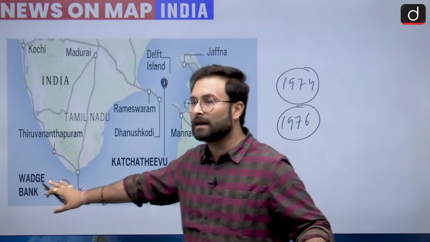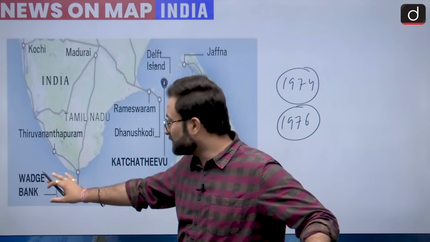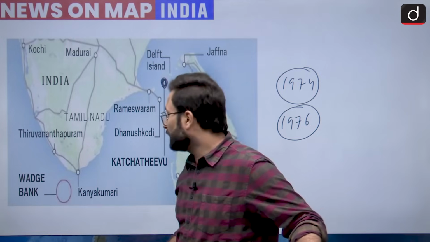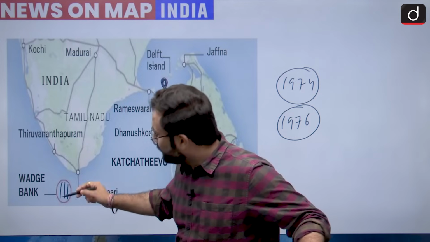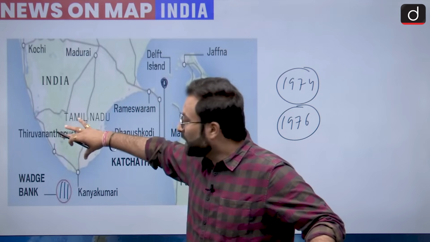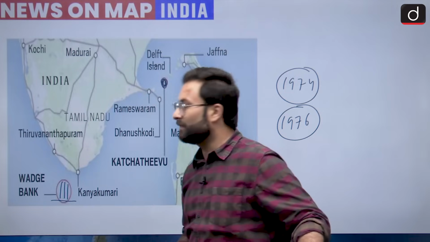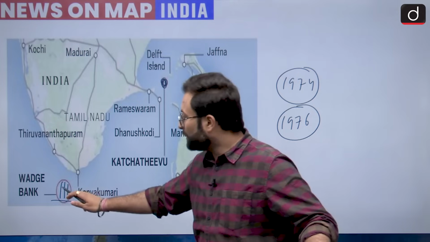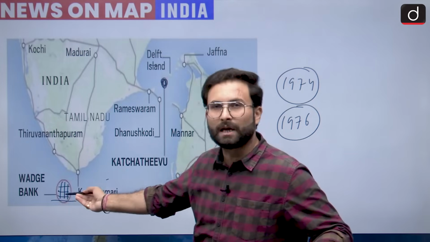But the Sri Lankan government says there is a following agreement in 1976, which says that this Wedge Bank area has been given by Sri Lanka to India with exclusive control. So the exclusive economic zone present over here, that is Wedge Bank, is part of our exclusive economic zone. Now you know that this is Cape Cameron, and this is the part which is south of Kanyakumari, the Indian mainland. In the south of that there is this Wedge Bank area. So you can remember the location: just below Kanyakumari, in the south, we have this Wedge Bank.